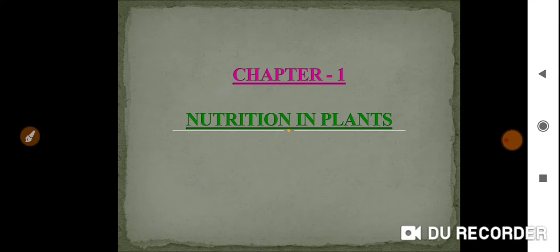autotrophs? No, that is not preparation of food. The preparation of food by plants for themselves is called autotrophism. Are you getting my point? So here we can divide the organisms: those which can prepare their own food, we can call autotrophs. The organisms which do not prepare their own food, which depend on other organisms, we can call heterotrophs. Are you getting my point?